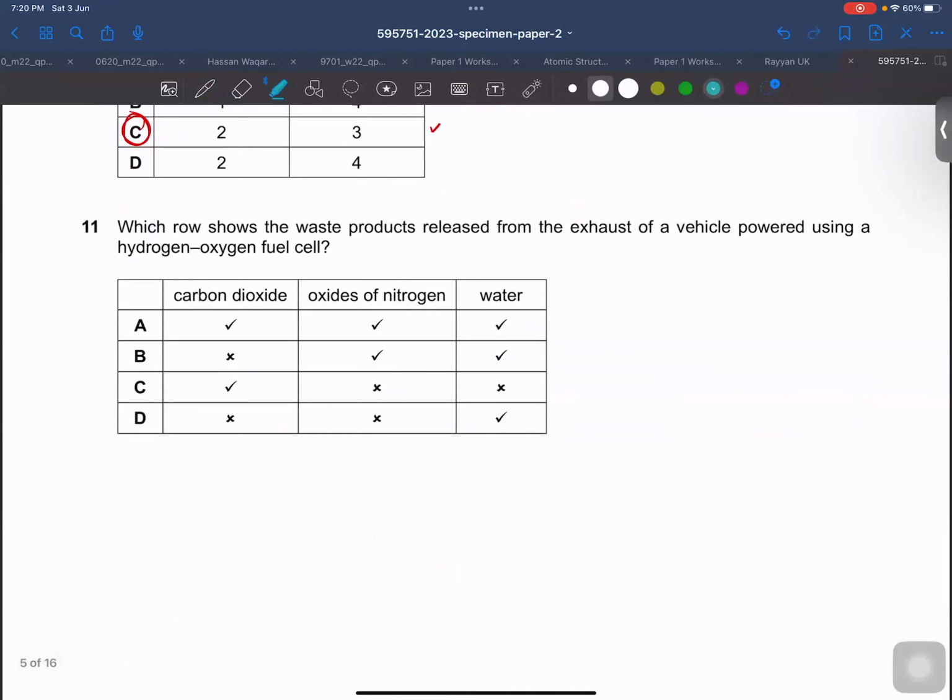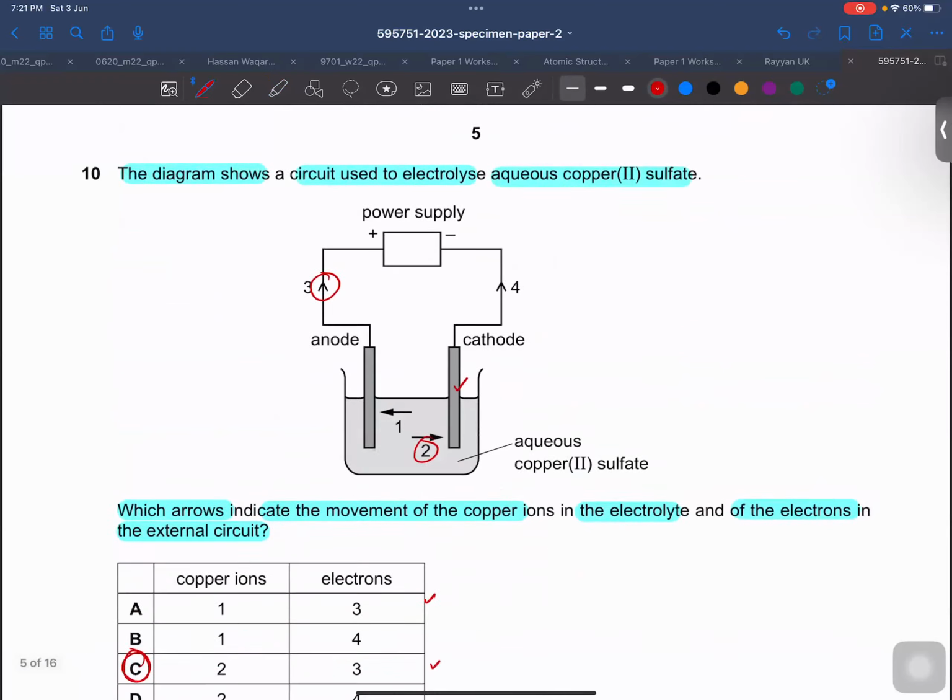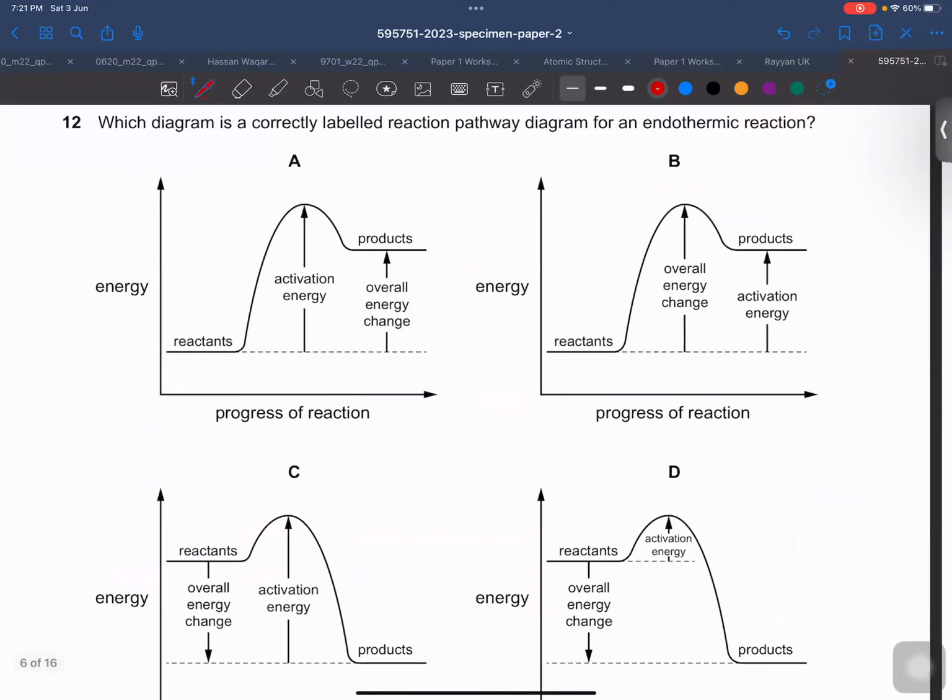All right. Then this is again one of the newest questions in our syllabus. Which arrow shows the waste product released from the exhaust of a vehicle powered using a hydrogen-oxygen fuel cell? Is there any pollutant being released, bacho? No, sir. It means only water is the product, and there is no oxide of nitrogen. There is no carbon dioxide, no pollutant. So the right answer for this MCQ must be D. All right, bacho? Yes, sir.